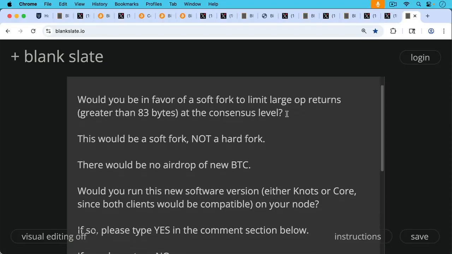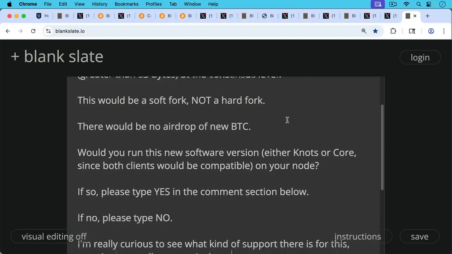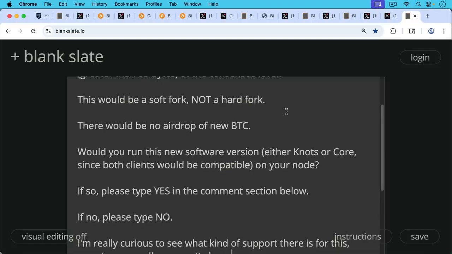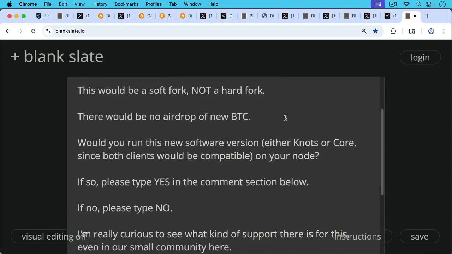Would you run this new software version either in its Knots form or Core form? We could have dual clients like this. Both clients would be compatible and run the new consensus rules. Would you personally run this new software version on your node if we were able to get Umbrel and Start9 to update their software and allow you to run this? If so, if you'd be willing to run this kind of software, please type yes in the comment section below. You'd basically be running a new type of node. If no, please type no.